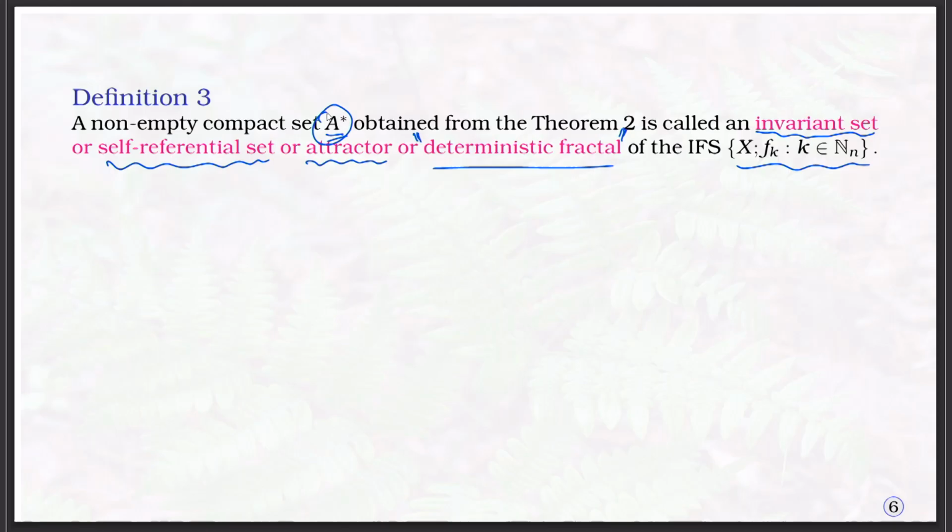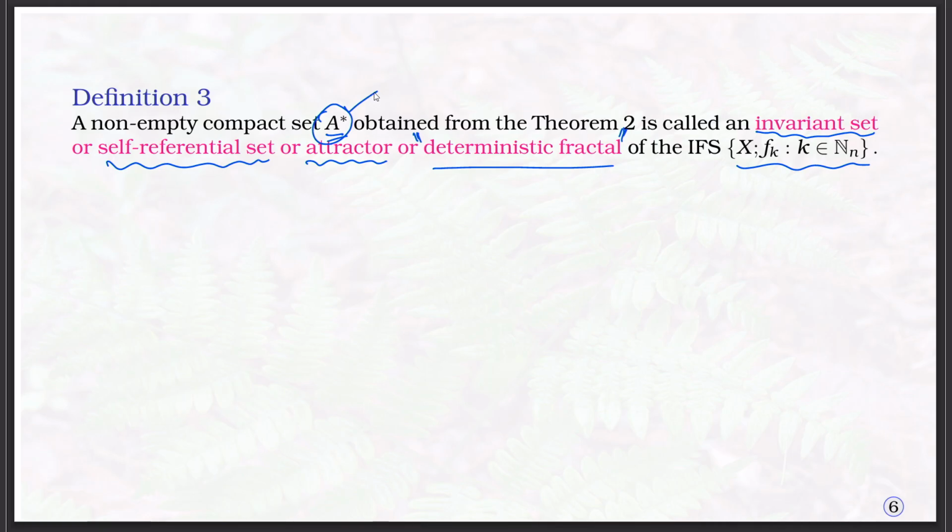The special type of iterated function system is that we are imposing the contraction condition. So, we can say a deterministic fractal is a non-empty compact invariant set of the Hutchinson mapping generated by a finite set of contraction mappings. We can call it a deterministic fractal.